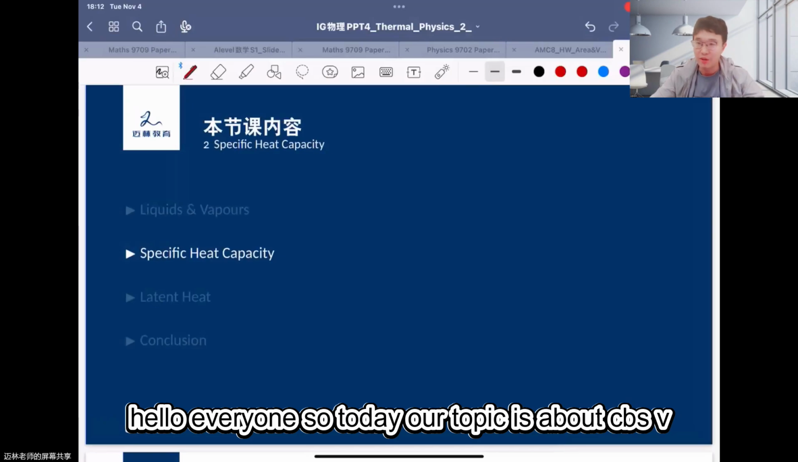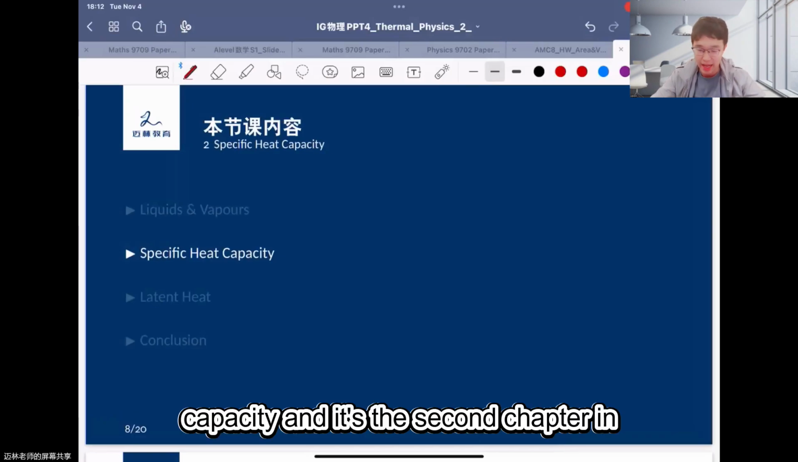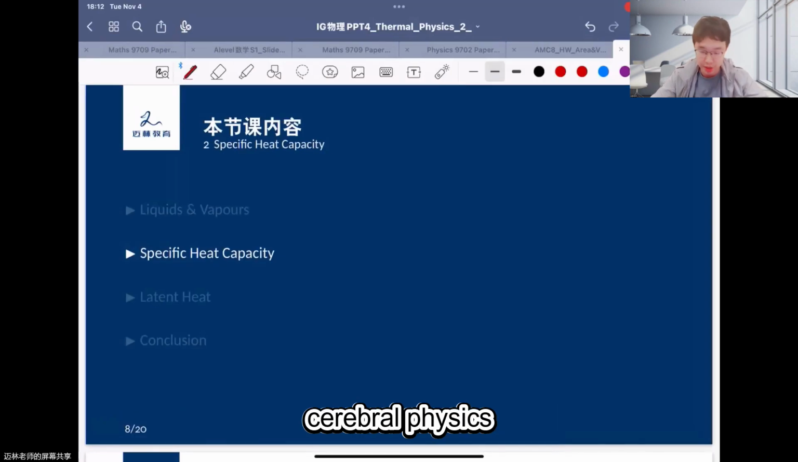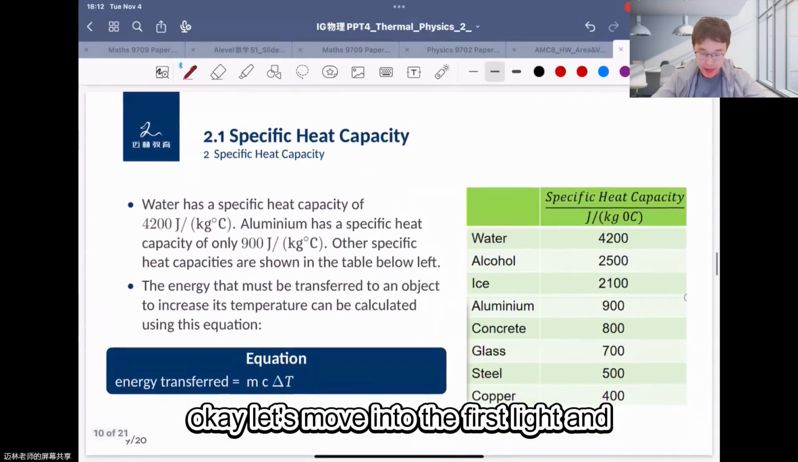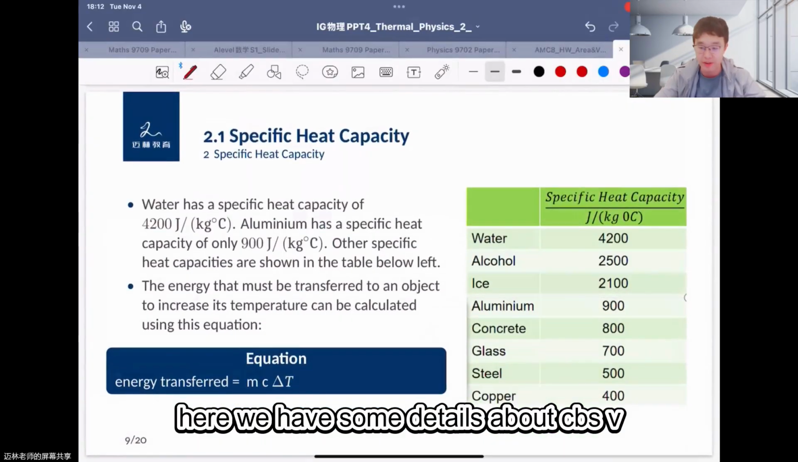Hello everyone, so today our topic is specific capacity, the second chapter in thermal physics 2. Okay, let's move into the first slide, where we have some details about specific capacity.